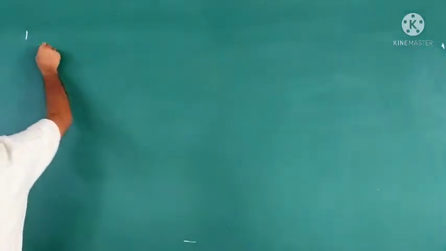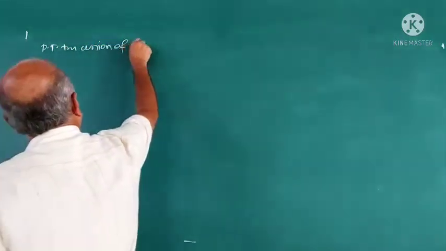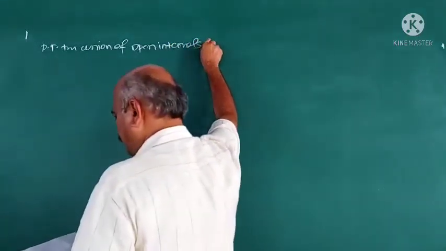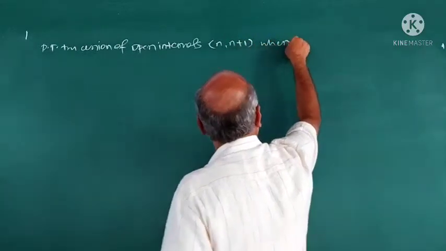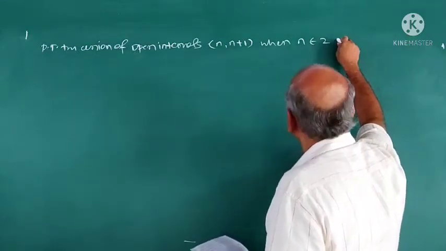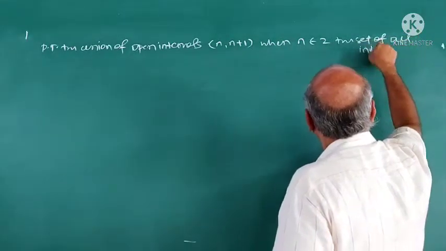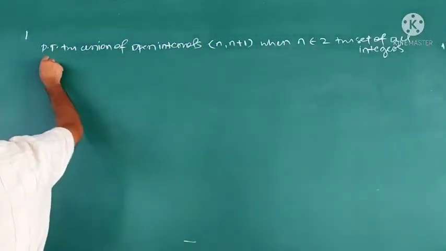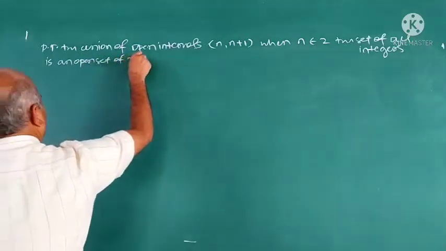See here, prove that the union of open intervals of the form (n, n+1), where n belongs to Z. What is Z? The set of all integers, is an open set of usual topology.